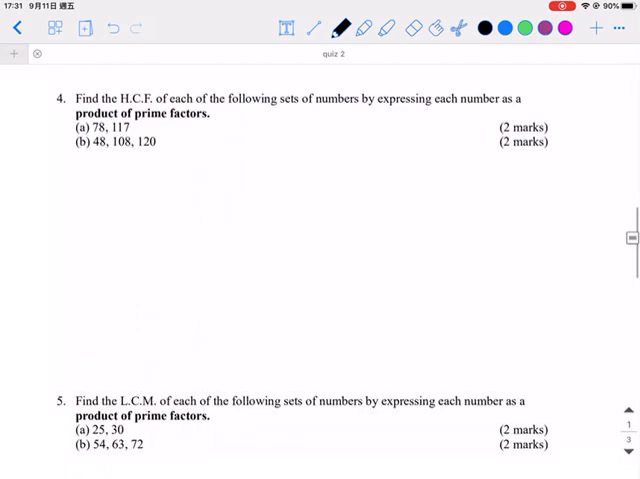Okay, now the next question. Most of the students do it wrongly because some of them use the method of short division. That is the primary school method. Mr. Wong required you to use the method of product of prime factors. That means you need to change 78 into a product of prime factors first. So that means 39. This is the product of prime factors because 2, 3, and 13 are prime numbers. So 78 is equal to 2 times 3 times 13.